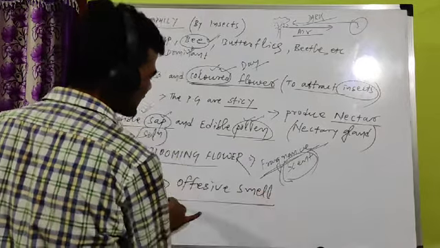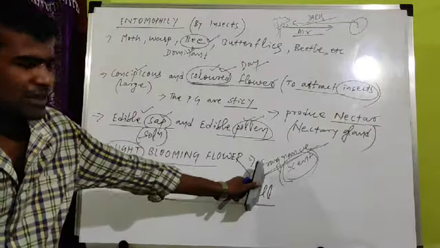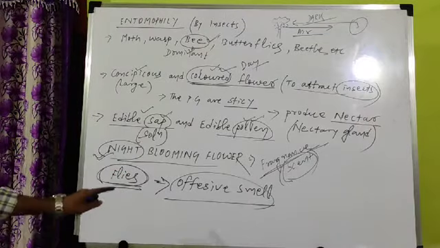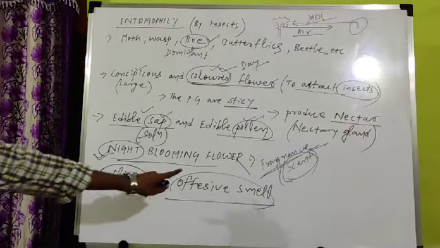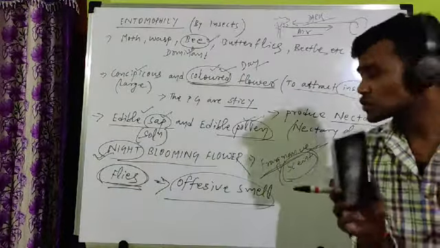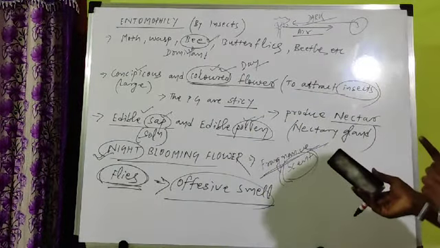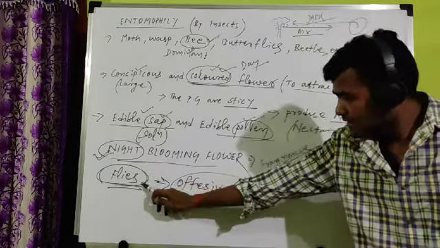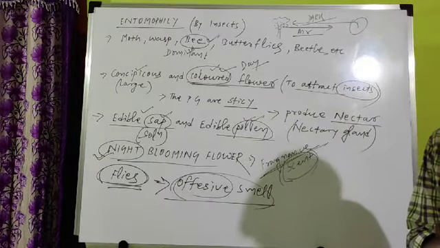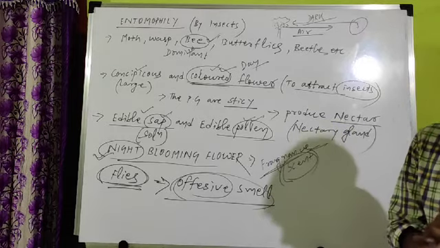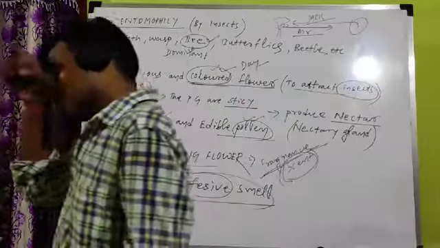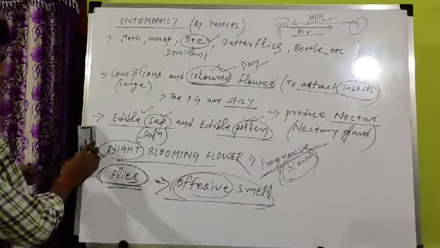Some insects are attracted towards scent or fragrance, the sweet smell, but flies are attracted towards an offensive, bad smell. So all insects are not attracted towards a good smell. Some insects like flies like the offensive, fetid odor. Clear? So that's why some flies are attracted towards this offensive smell.